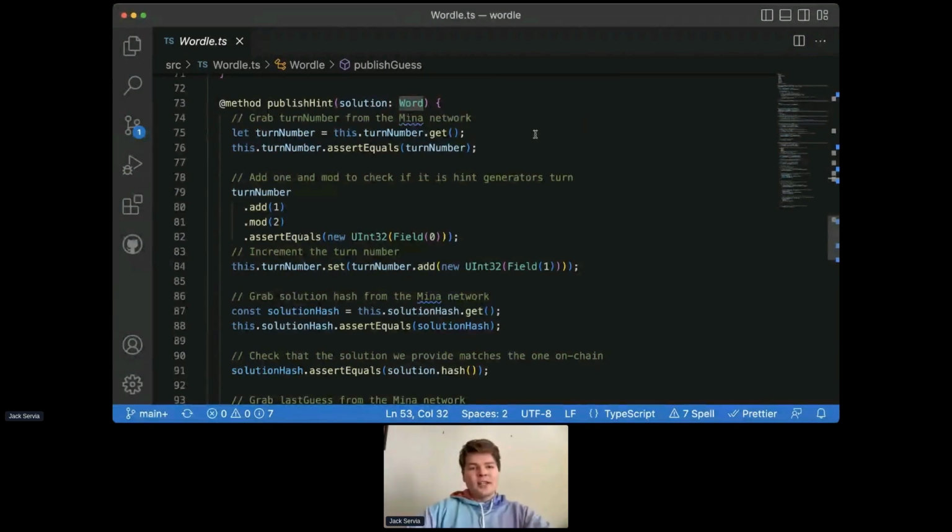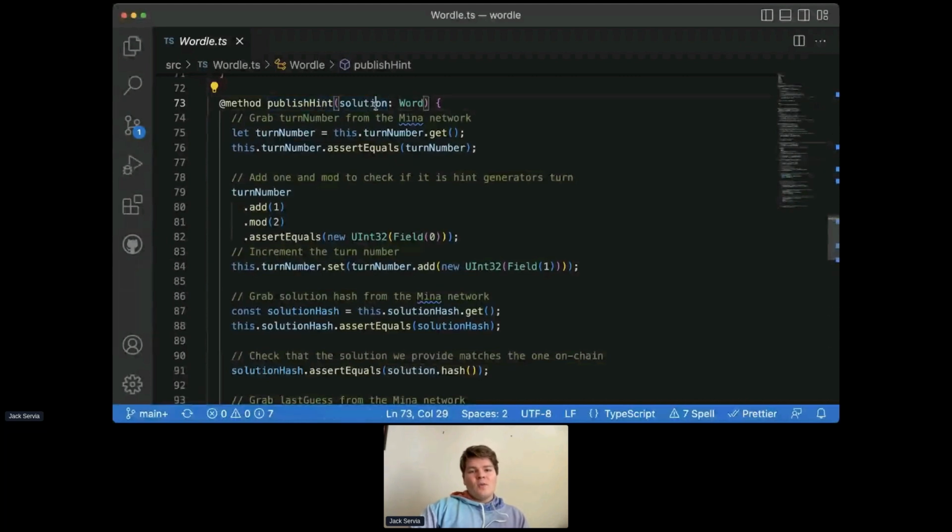And so publish hint, again, we have the method decorator, and we pass in another word, but this time it's our solution. The solution is the word that the user is trying to guess. We pass it in, but it doesn't ever get revealed to the network or anybody. This stays on the machine of the person who calls this method.